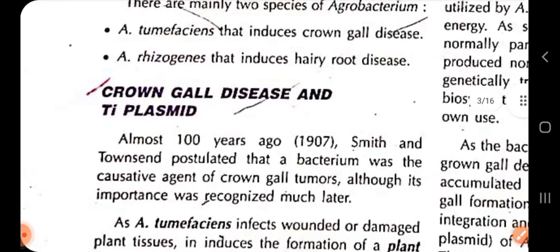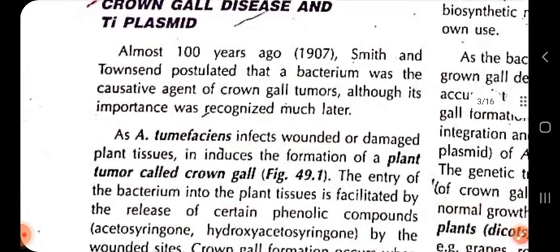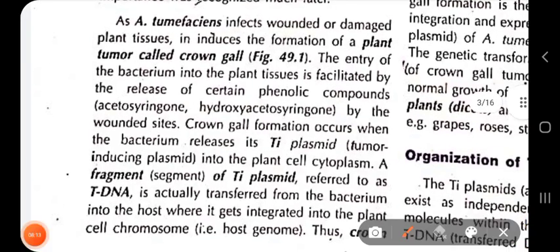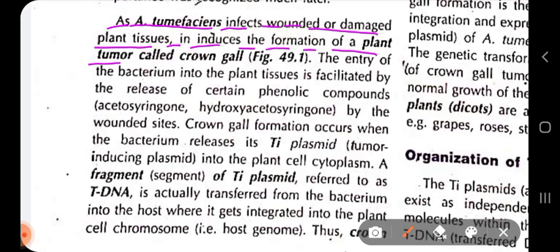Okay, now crown gall disease and your Ti plasmid. Normally, as Agrobacterium tumefaciens infects wounded or damaged plant tissues, it induces the formation of a plant tumor called crown gall. So Agrobacterium tumefaciens infects the wounded region of the plant, and it induces the formation of a plant tumor known as crown gall, right?